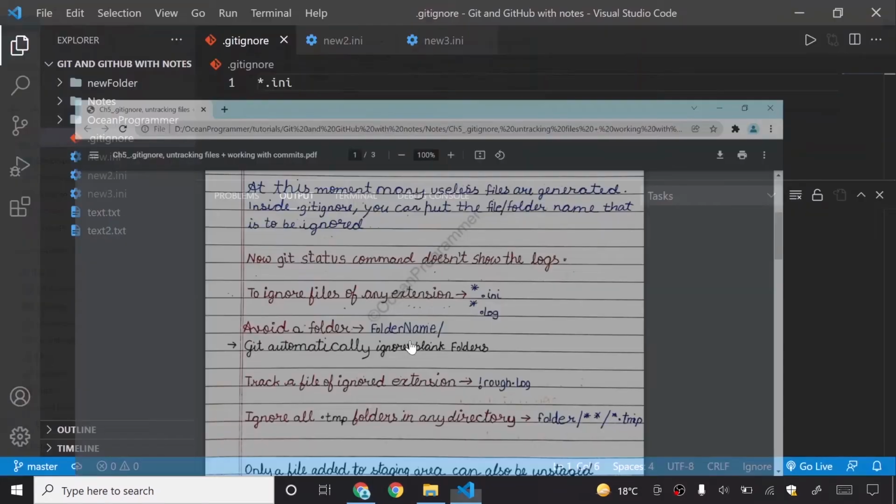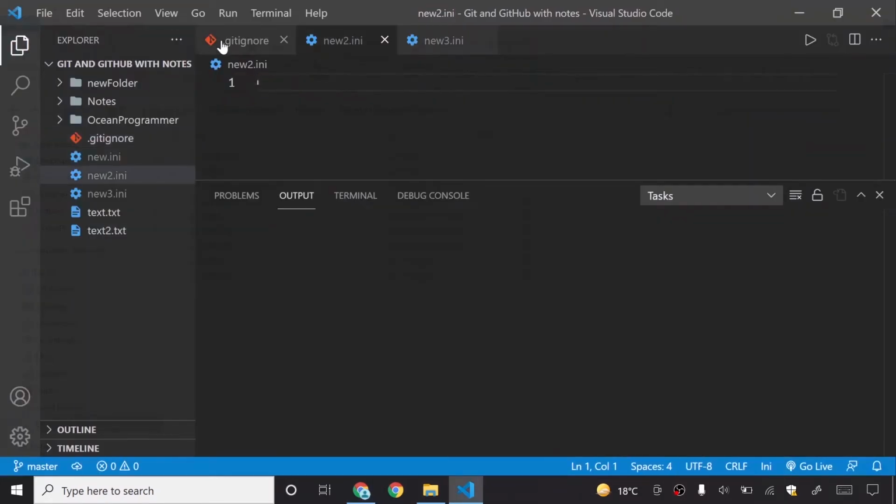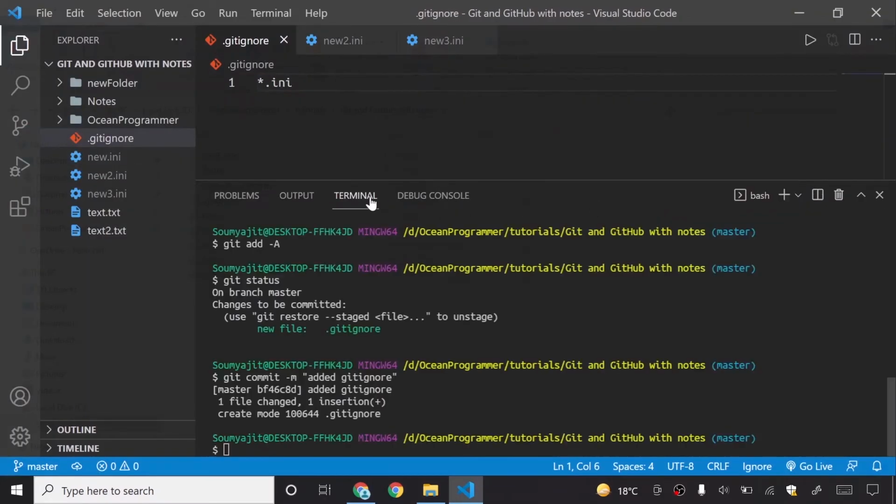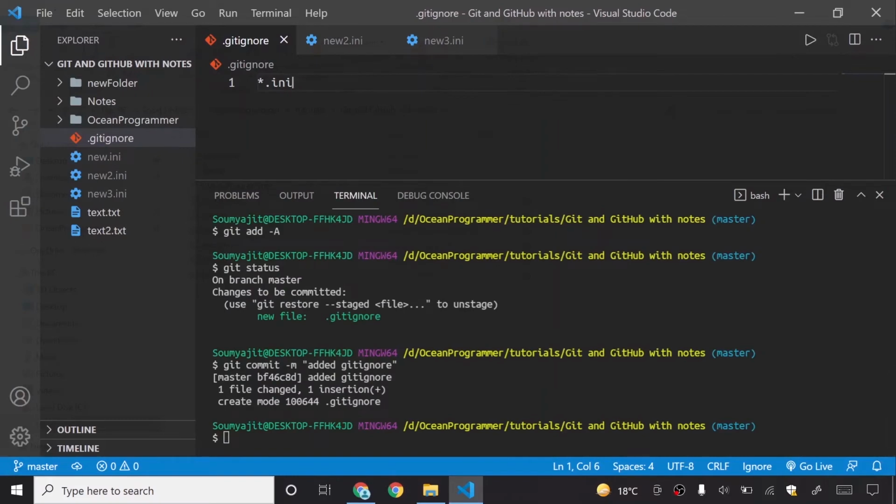You can avoid a folder like this. For example, you know what is the __pycache__ folder? If you are a Python developer, you know, but if you don't know, let me tell you. __pycache__ is a folder created by Python while importing some module from the current working directory.